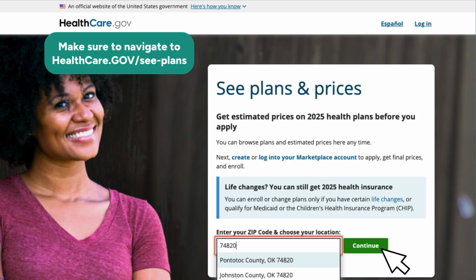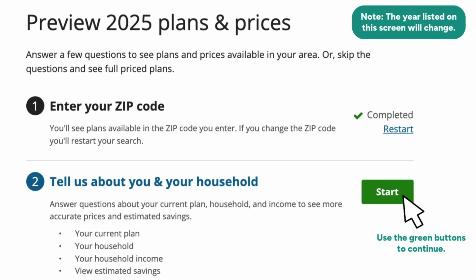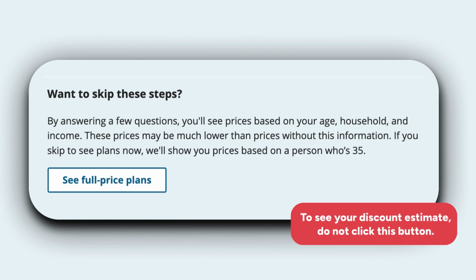Once you've entered your information, click on the green Continue button. You've already entered your zip code, so we are now on step 2 in the process. Click the green Start button to continue. You will continue to click green buttons as you navigate through the website. At the bottom of the screen, you will see a blue box that gives the option to not answer questions. Clicking the button in this blue box means you will only see full price plans.